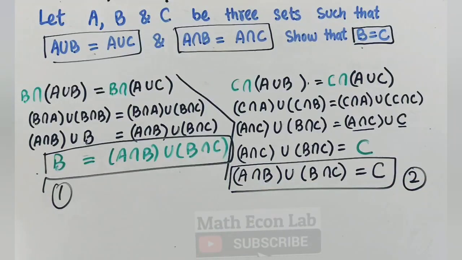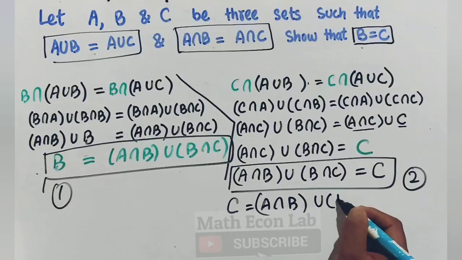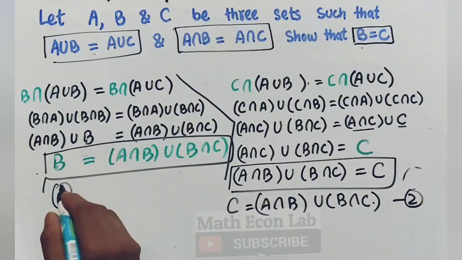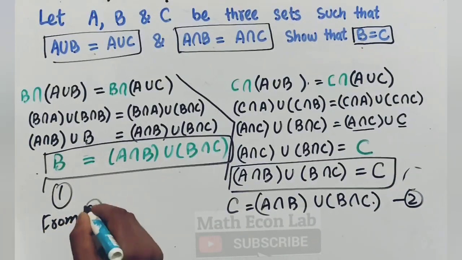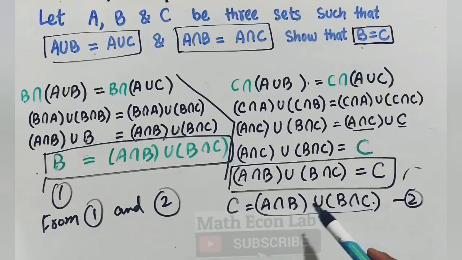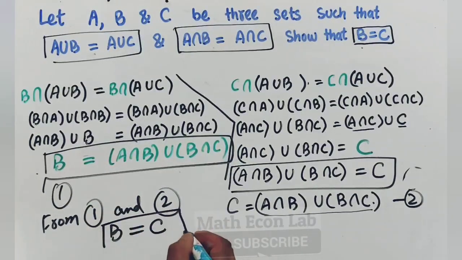Now here you can see, if I rewrite it like this: C is equal to A intersection B union B intersection C. Let us suppose this is the second equation. From 1 and 2, since the RHS of the two equations is the same, we can equate the LHS. That means B will be equal to C. That was our question.